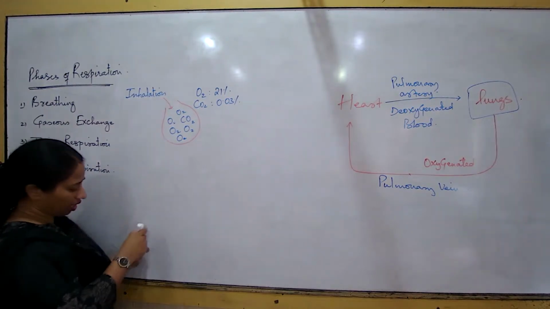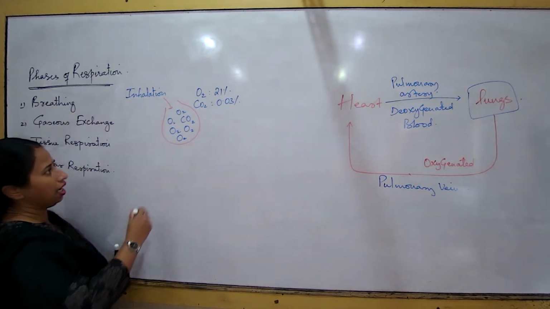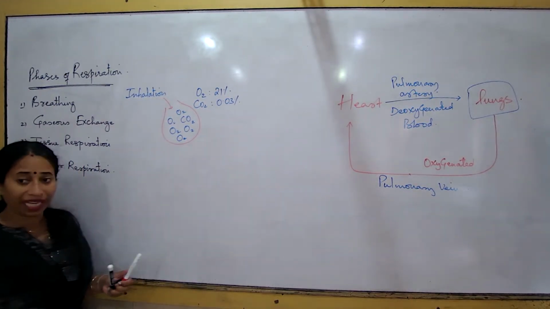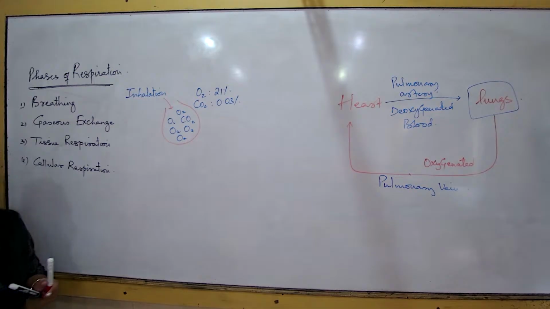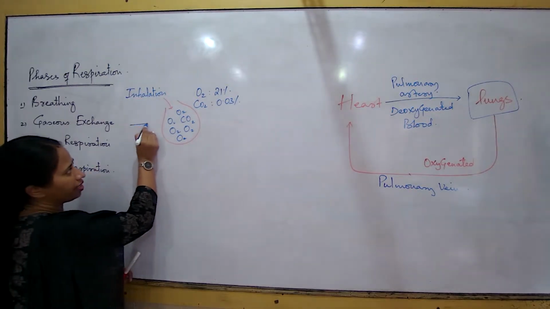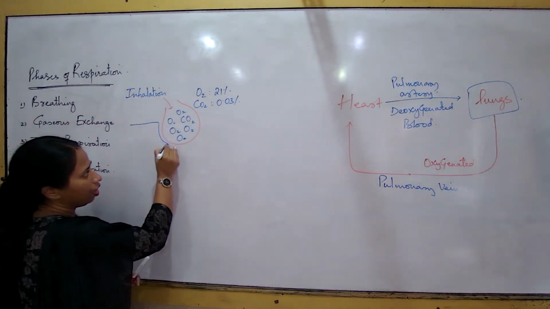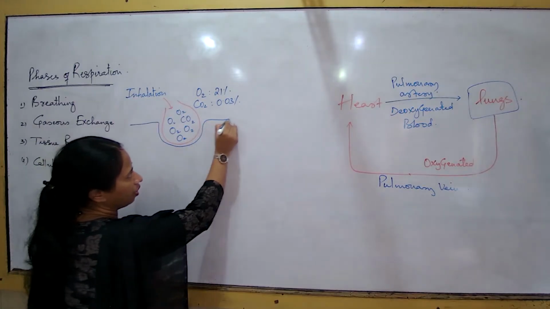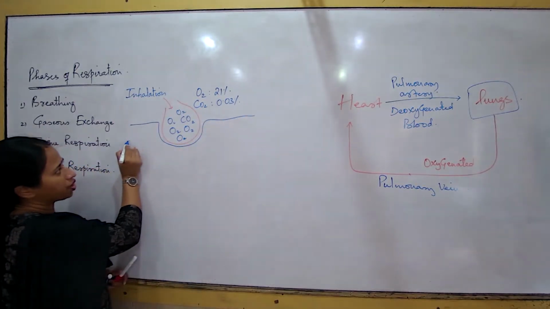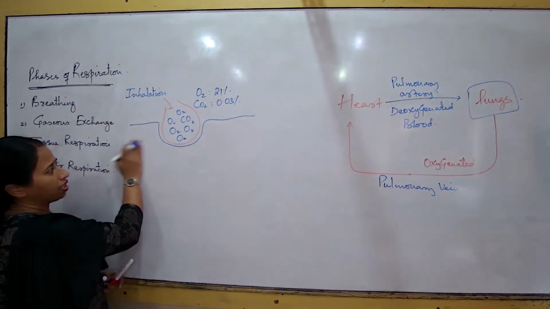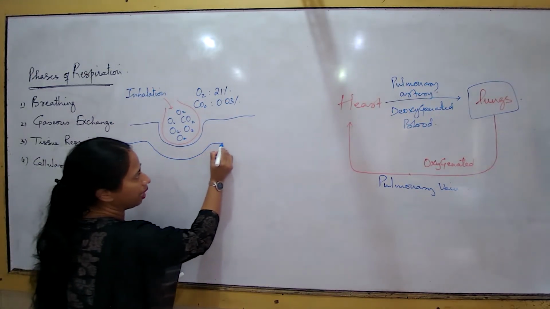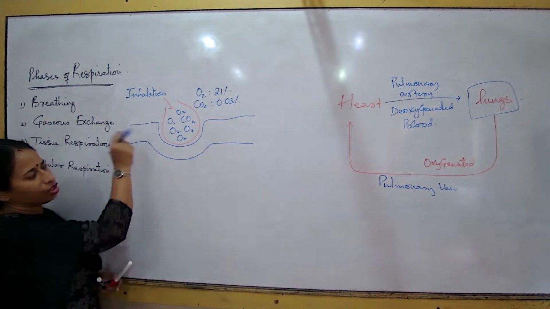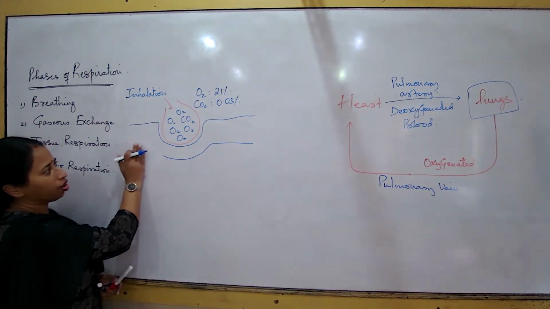The next feature that we are going to understand is the blood. So, which vessel will carry blood towards the lungs? Pulmonary artery. Pulmonary artery will carry blood towards the lungs. So, suppose I understand one such blood vessel going very close to the alveolus. This is the blood vessel which is going very close to the alveolus. Now, I draw in blue to understand that this blood is initially deoxygenated.